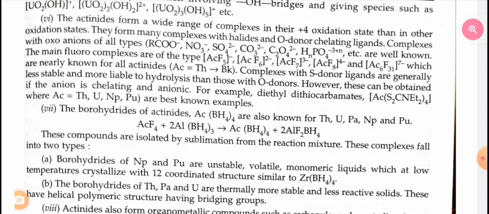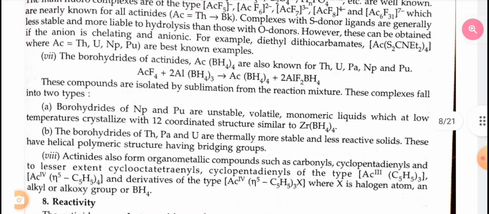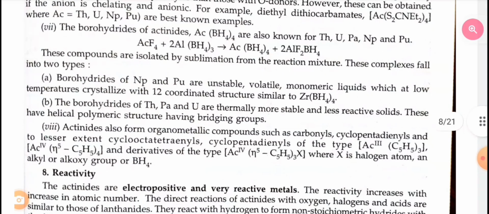These complexes fall into two types: borohydrides of neptunium and plutonium are unstable, volatile, monomeric liquids which at low temperature crystallize with 12 coordinating structure. The borohydrides of thorium, protactinium, uranium and plutonium are thermally more stable and less reactive solids. These have helical polymeric structure having bridging groups.